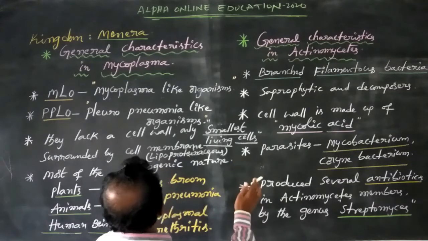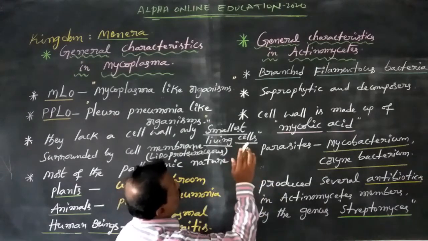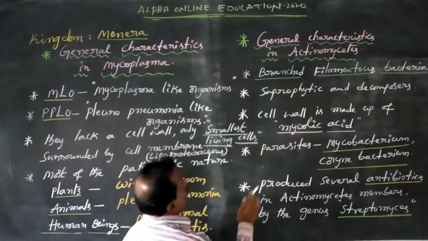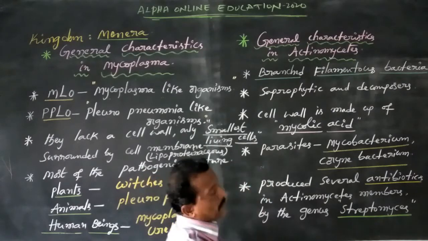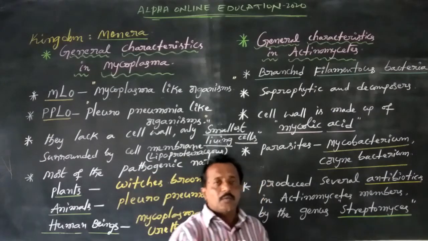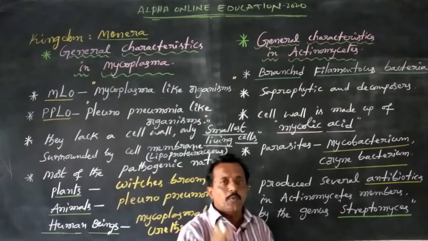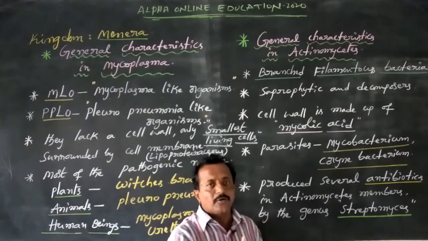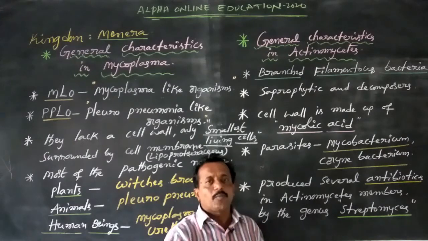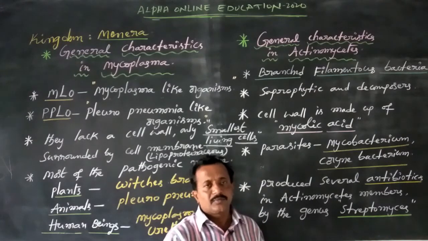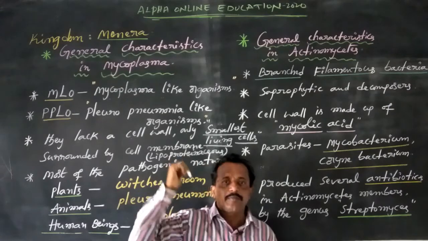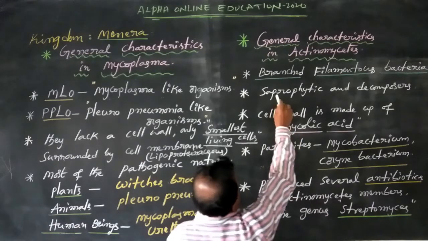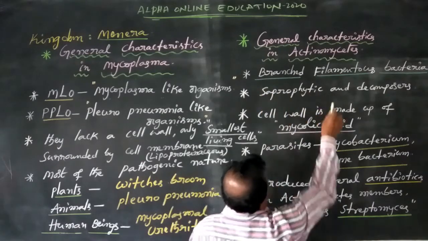So dear students, mycoplasma and actinomycetes both are included under kingdom Monera, which means all are prokaryotic organisms. Archaebacteria, Eubacteria, Cyanobacteria, mycoplasma and actinomycetes are all prokaryotic organisms. Now, under kingdom Monera, actinomycetes are all branched filamentous